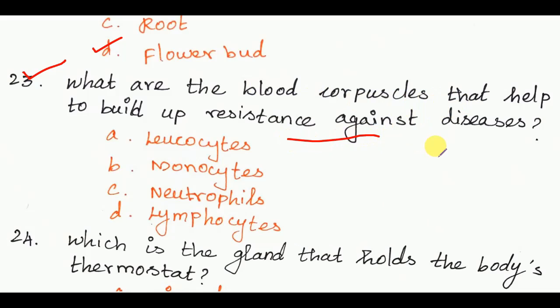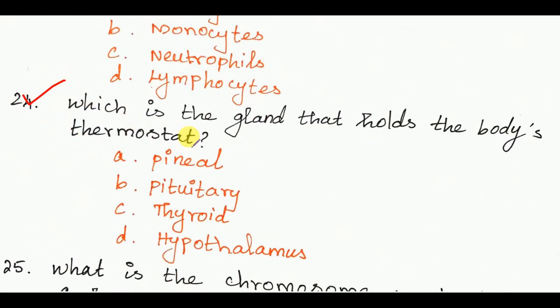Next, 23rd. What are the blood corpuscles that help to build up resistance against disease? The answer is option A, leukocytes. Next, which is the gland that holds the body thermostat? The answer is option D, hypothalamus.